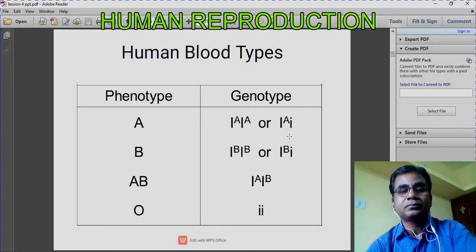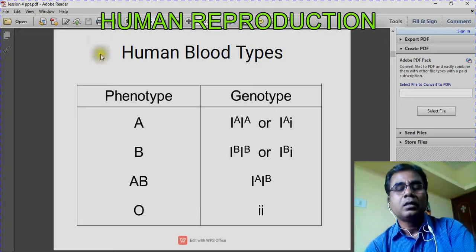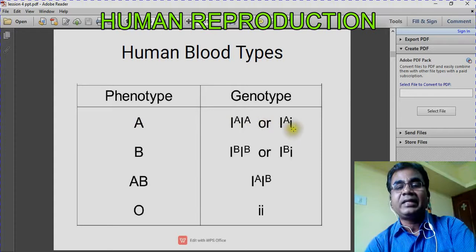Now this is A blood group. The genotype of A blood group may be IA IA. If it is IA IA, then the blood group is A. If the genotype is IA and small i, it will also produce A blood group.